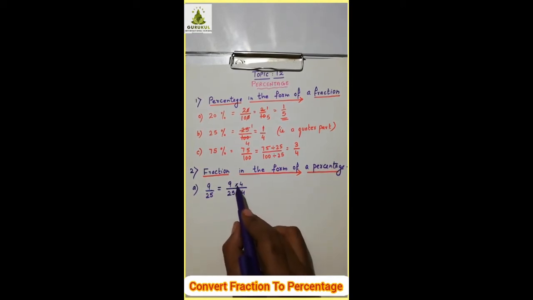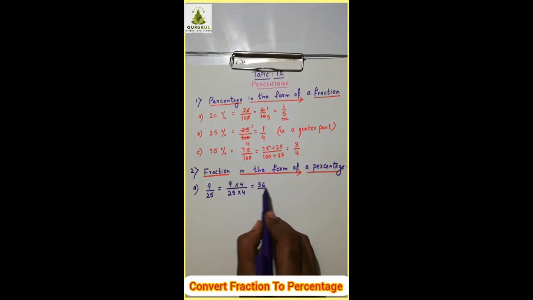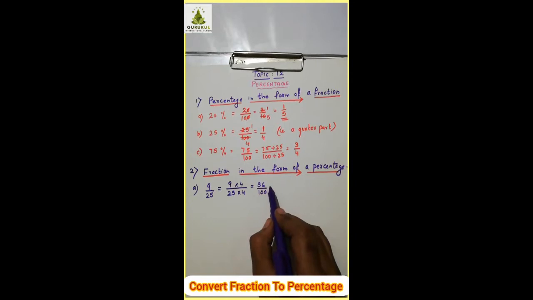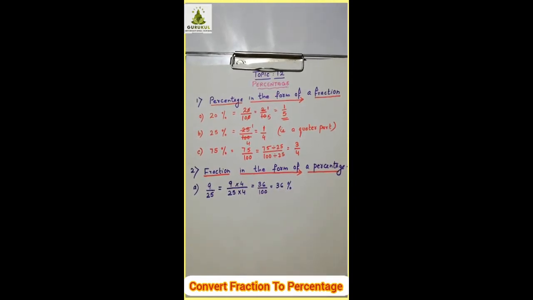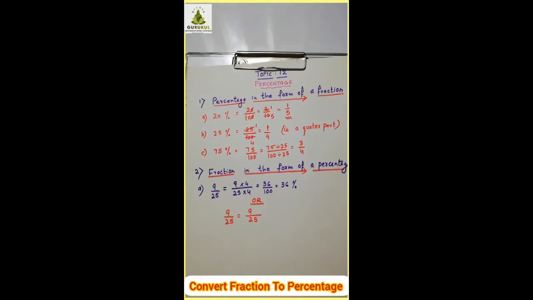So what do I get? 9 fours are 36. So 36 upon 100. What does this mean? Out of 100 parts, 36. This means 36%. This way you can do. Many methods are there. I will show you one more way, and whichever you feel easy, you can do. This is the equivalent fractions method. Now see here. Now 9 upon 25 means out of 100 how much?